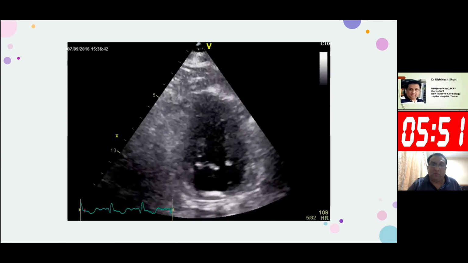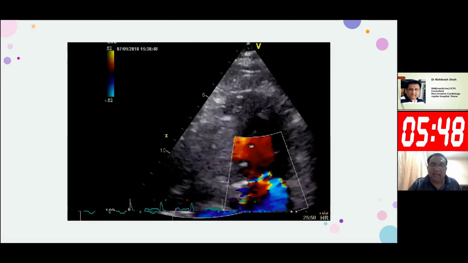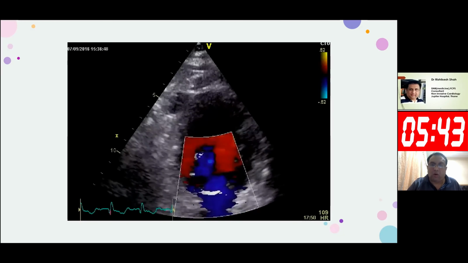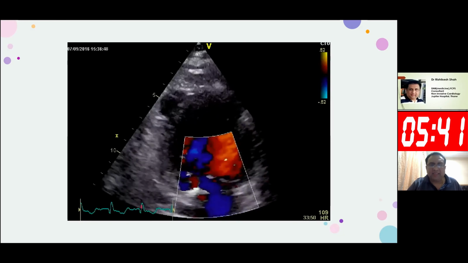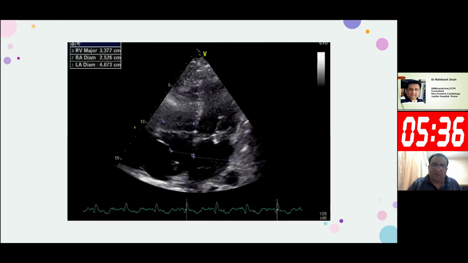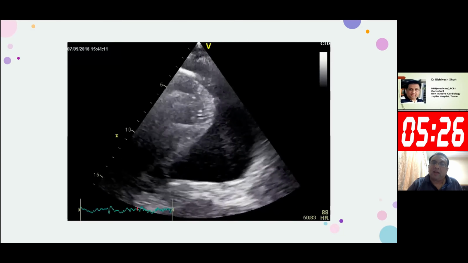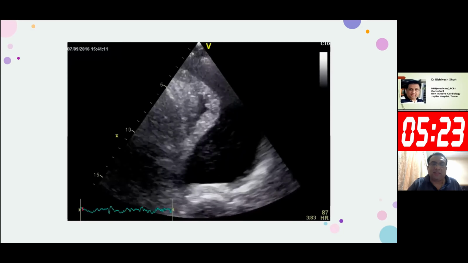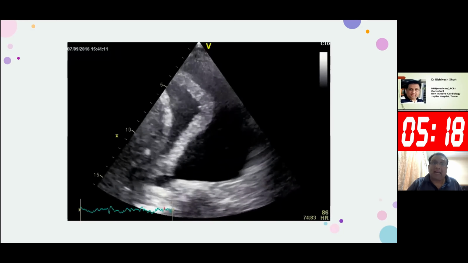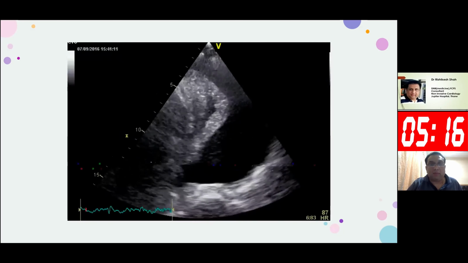This is a 2-chamber view, again showing a very good hyperdynamic heart. And you can see here also the MR is posterior directed. It is wall hugging and it is going all the way to the LA. So this is significant MR definitely. Apart from this, in the 4-chamber view, we found that there is some mass which was trying to indent the RA. We don't know what it was, but there was something fishy. Apart from this, the patient had bilateral pleural effusion. So no doubt this patient was in frank left ventricular failure with a hyperdynamic heart and an acute MR.